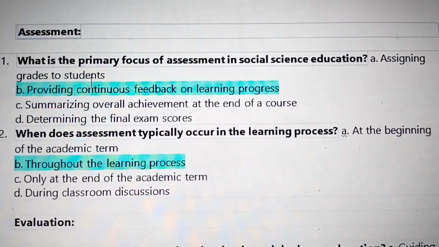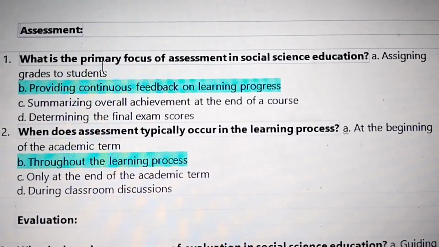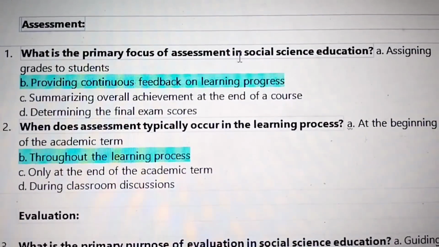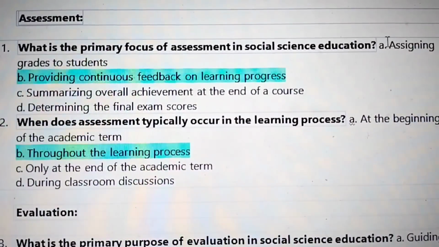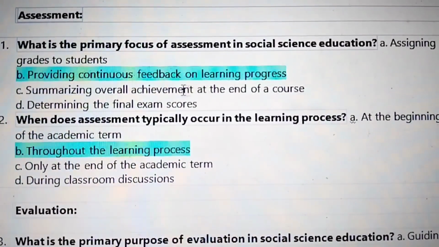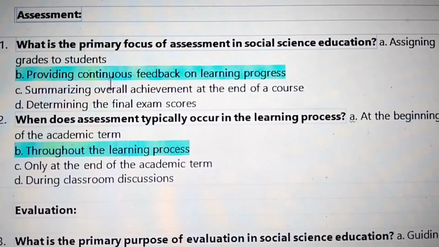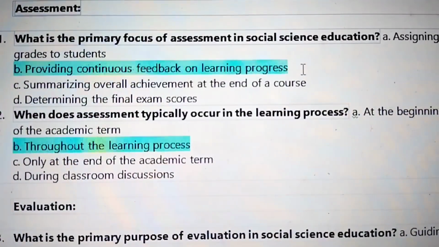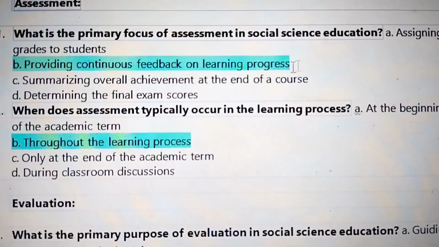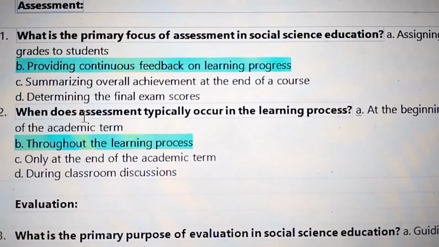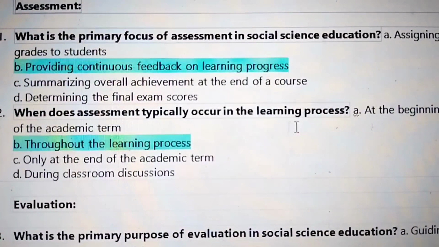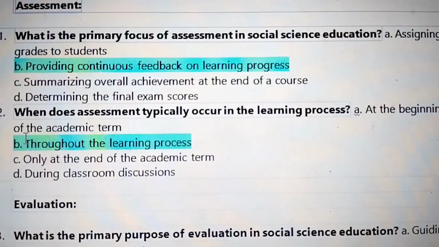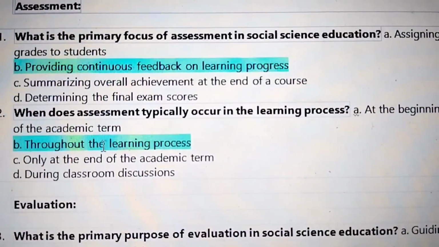Next, assessment. What is the primary focus of assessment in social science education? Providing continuous feedback on learning progress. Formative assessment. 2. When does assessment typically occur in the learning process? Throughout the learning process.